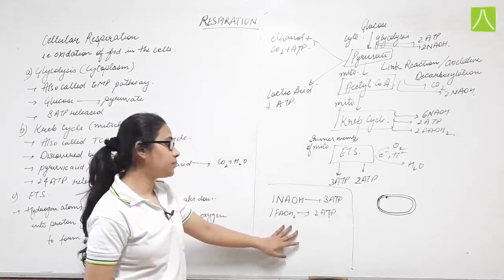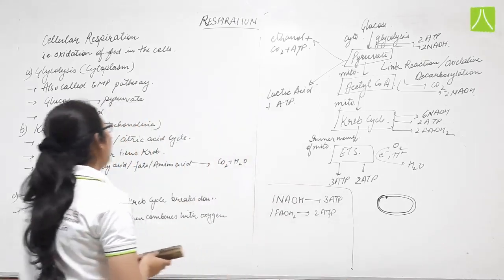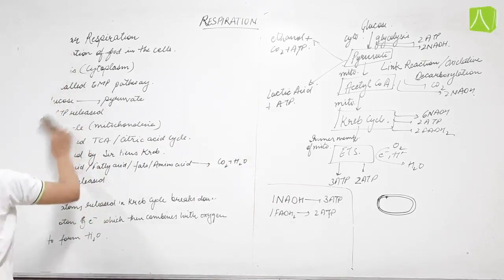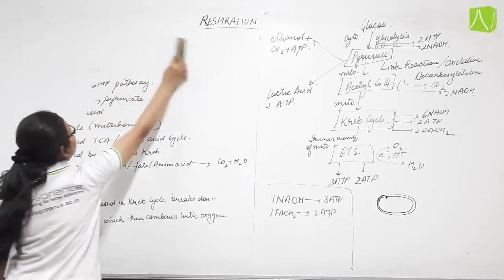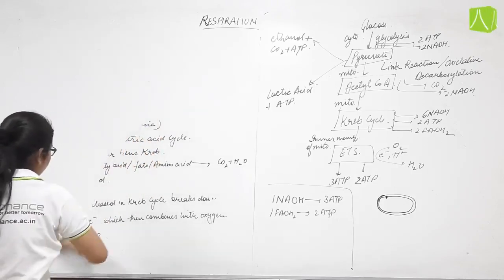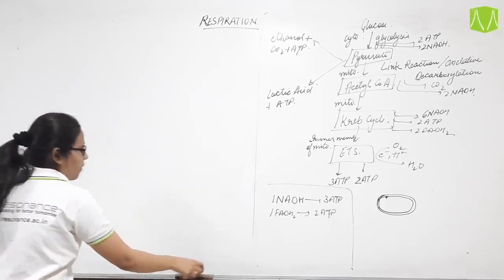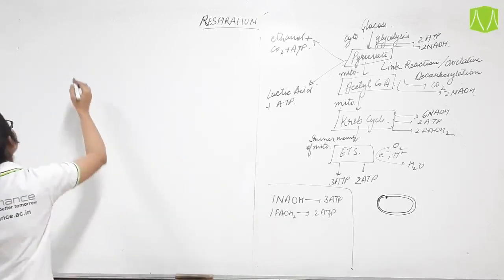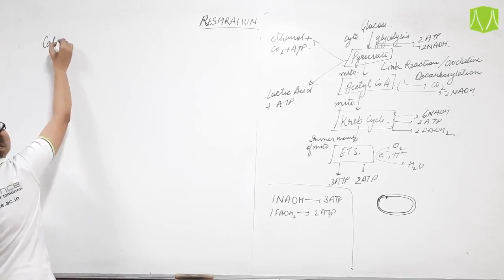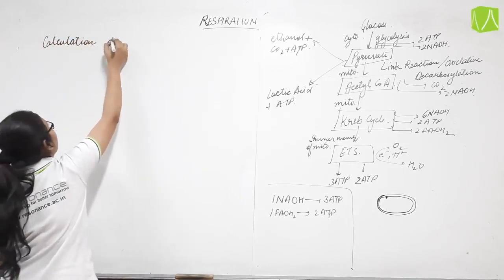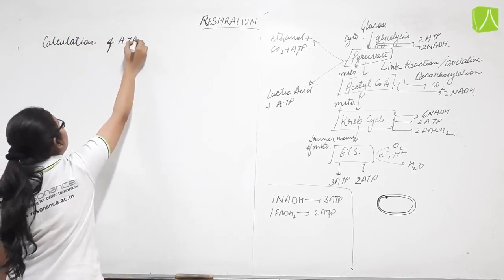So basically, how can we calculate the energy or ATP? Count of ATP we have to see. Calculation of ATP.